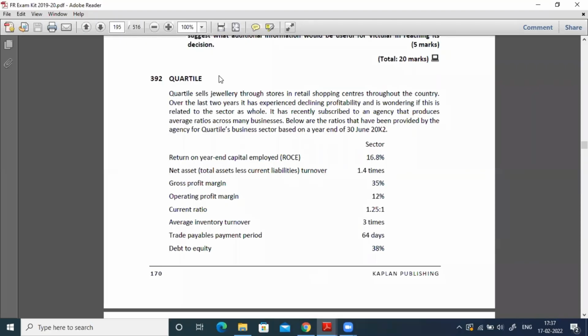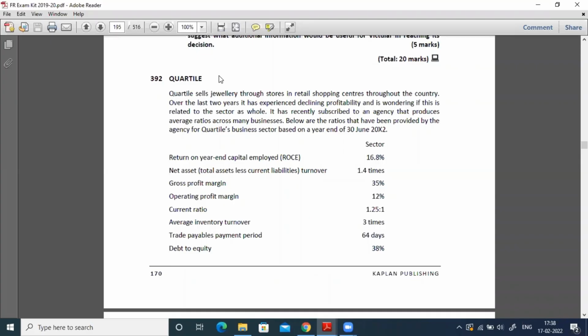The industry return on capital employed is 16.8%. The net assets, that is total assets less current liabilities, turnover is 1.4 times. It means the asset turnover is 1.4 times. Then gross profit margin is 35%. Operating profit margin is 12%. The current ratio of the industry is 1.25 to 1. It means if the current liabilities are 1, the current assets are 1.25. Then average inventory turnover ratio is 3 times.